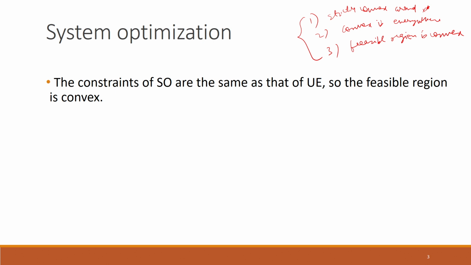We have to argue that these three conditions hold for the system optimization formulation also, and if that is the case, then any stationary point found from the first order conditions will be the minimum, and it will be a unique minimum. Out of these three, the last condition is easy to argue, because the constraints of the system optimization formulation are the same as the user equilibrium that we have seen before. Therefore, the feasible region is convex, because these are linear constraints. So, this third condition is satisfied.